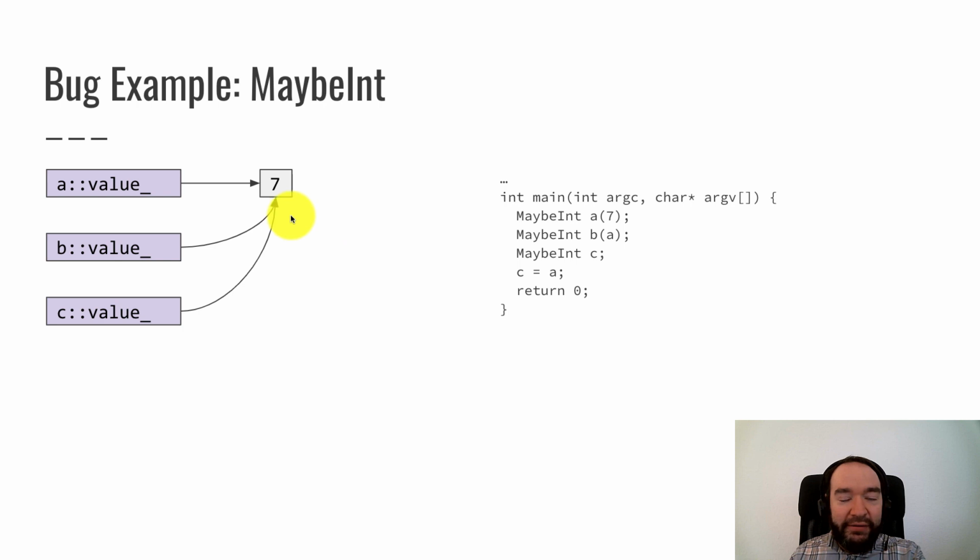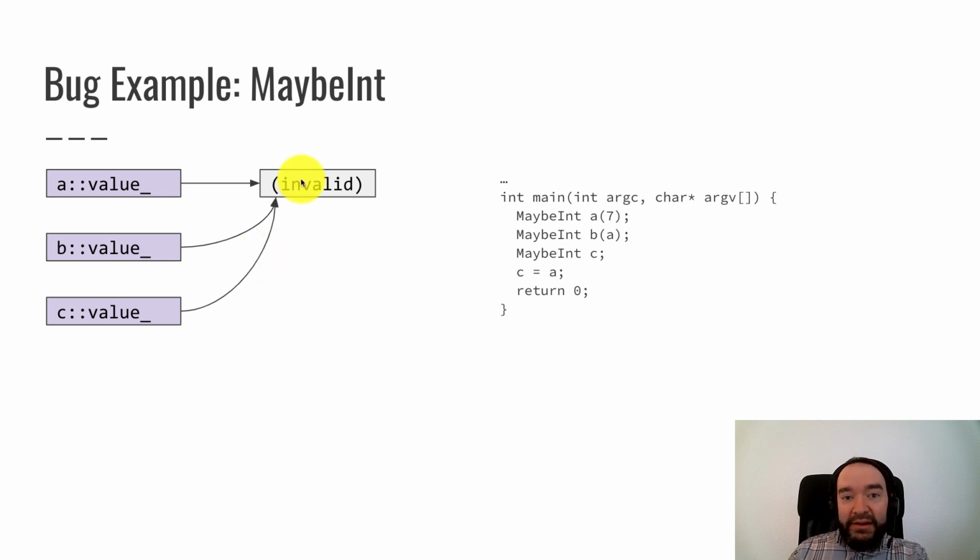A, B, and C all have value pointing at the same int object. A's destructor goes first. It deletes 7, so I'm going to draw this as now an invalid location. That means the B value and C value pointers are invalid at this moment. We're still okay, but the crash comes in when B's destructor gets called, and B's destructor will try to delete this memory location.